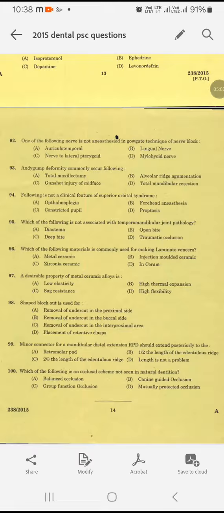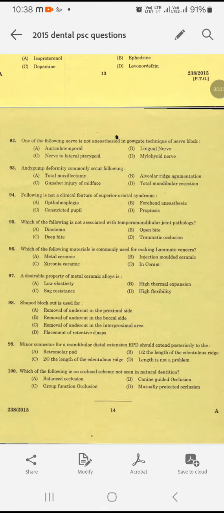If you have a superior orbital syndrome, your eyes will be bulging out. So proptosis is present, but there is no constricted pupil. Option C. They are asking which is not a clinical feature. So constricted pupil is not a clinical feature of superior orbital syndrome. Proptosis, forehead anesthesia, ophthalmoplegia, all these are features of superior orbital syndrome. Option C will be the answer.